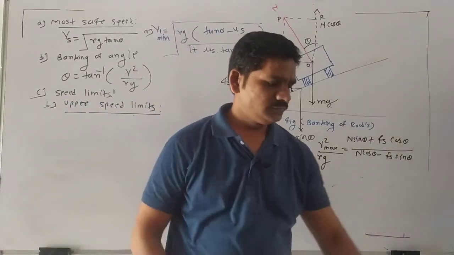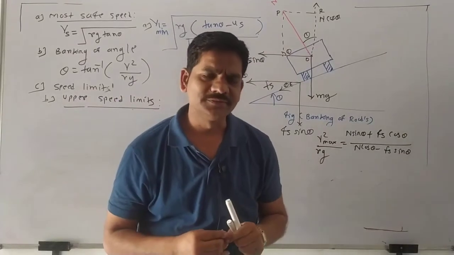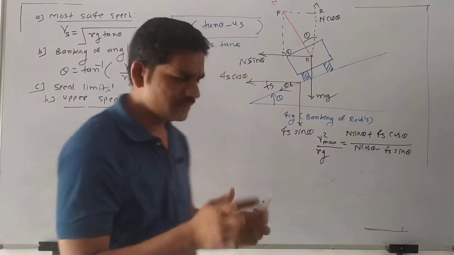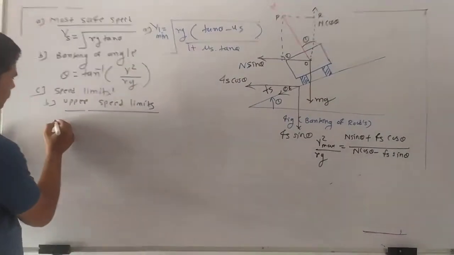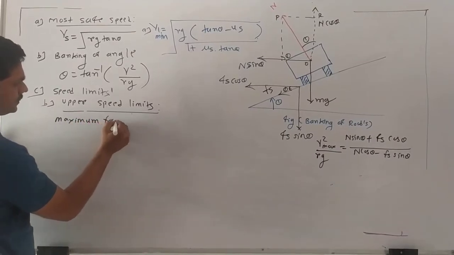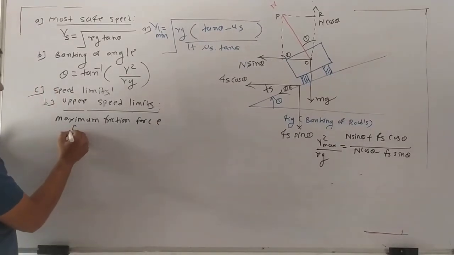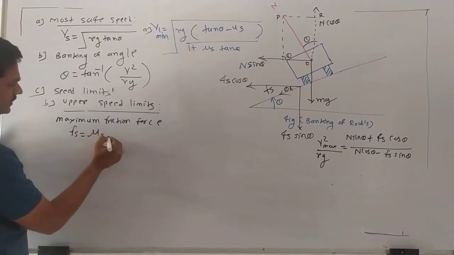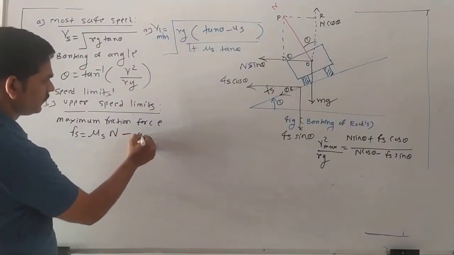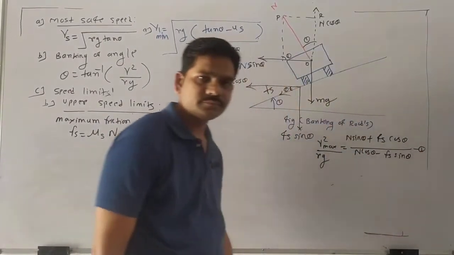So this friction force is in the downward direction for the maximum speed condition. So the maximum friction force is Fs equal to mu s Ns. Suppose this is equation A, and this is our equation number 1, right?